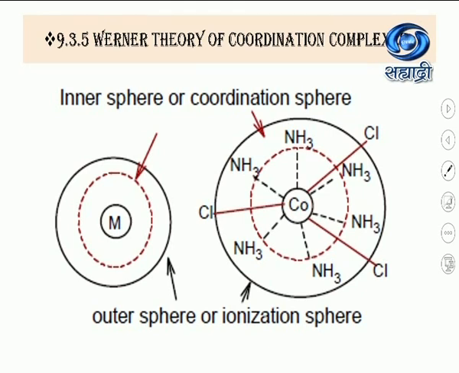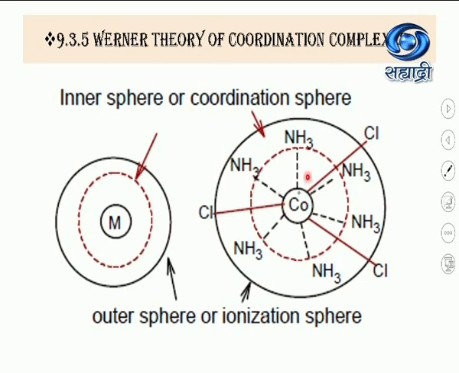In this, cobalt is a central metal atom which is surrounded by 6 ammonia ligands. They come in the coordination sphere, or it is also called the inner sphere, and 3 chloride ions come in the outer sphere, or it is also called the ionization sphere.